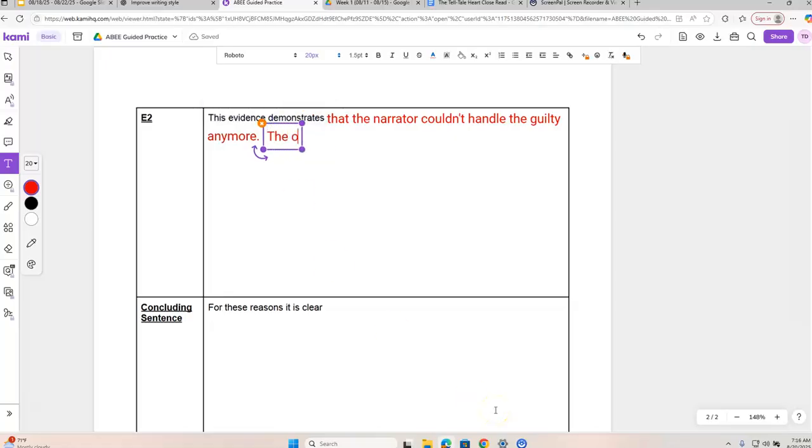So our second sentence is going to say the only way to make, we could use a lot of different words here. We could say guilt again, but since we use the word guilt up here, I'm going to use the word torment. Like the only way to make the pain, the torment stop was to finally confess to the crime.